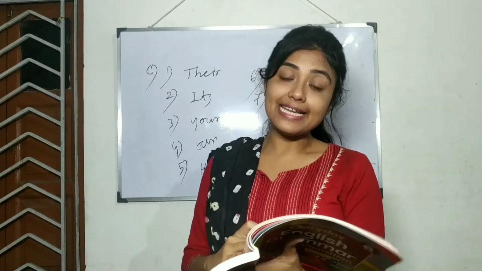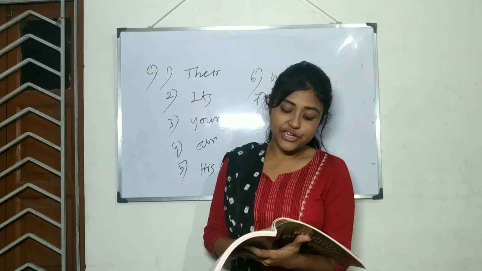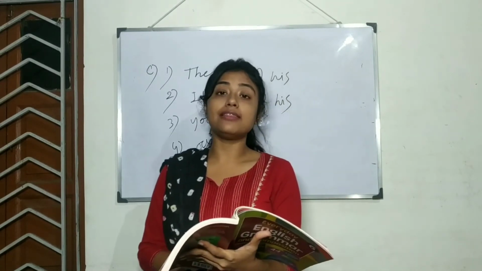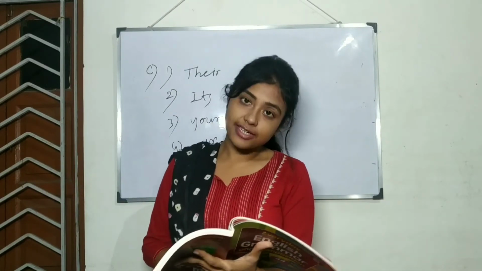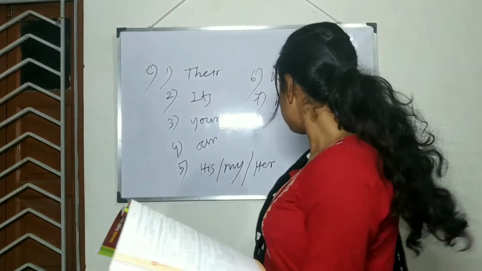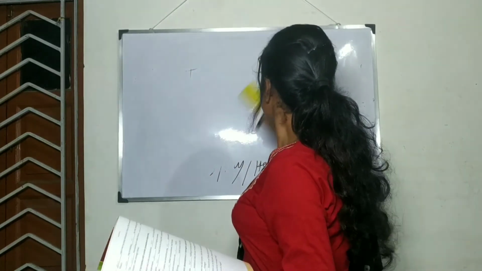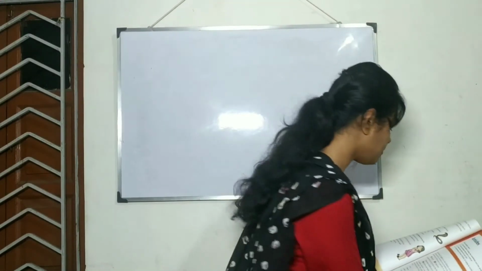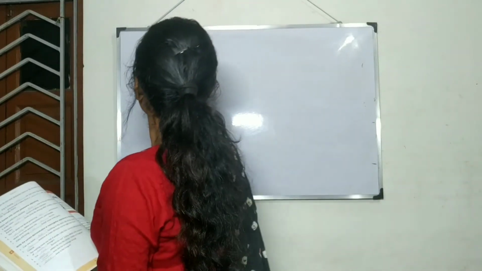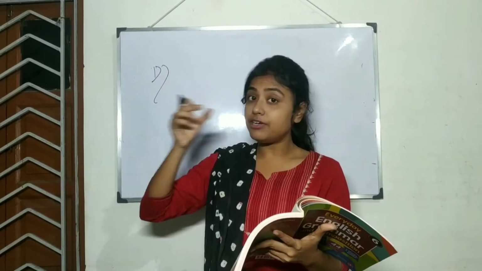Now comes exercise D. Write the correct demonstrative or interrogative adjectives in the blanks. So you can fill those blanks with either demonstrative or interrogative adjectives. So let us begin with the first one. Can you name dash building on the other side of the river?